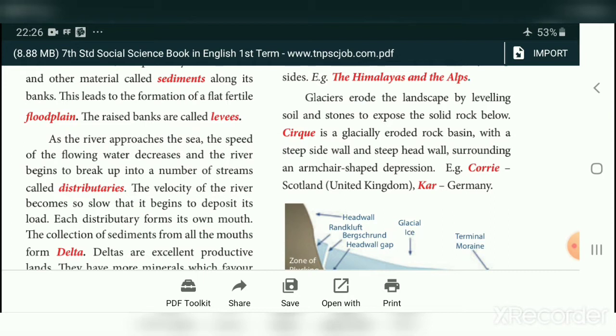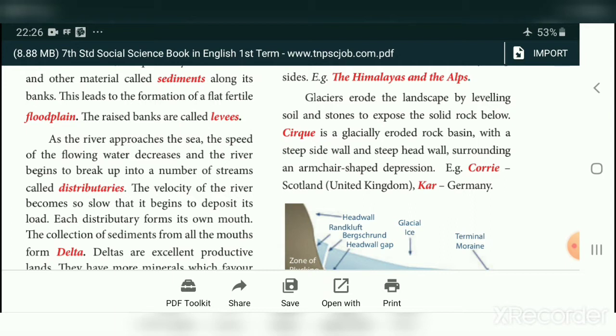Glaciers erode the landscape by leveling soil and stones to expose the solid rock below. Glaciers also do the work of erosion and deposition. Because of these two processes, various landforms are formed in the snow area. A cirque is a glacially eroded rock basin.